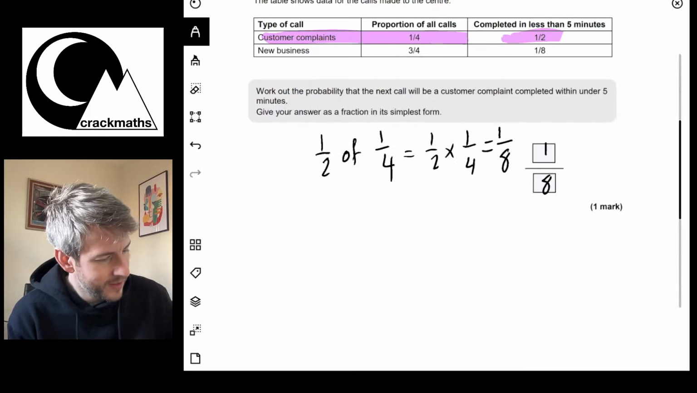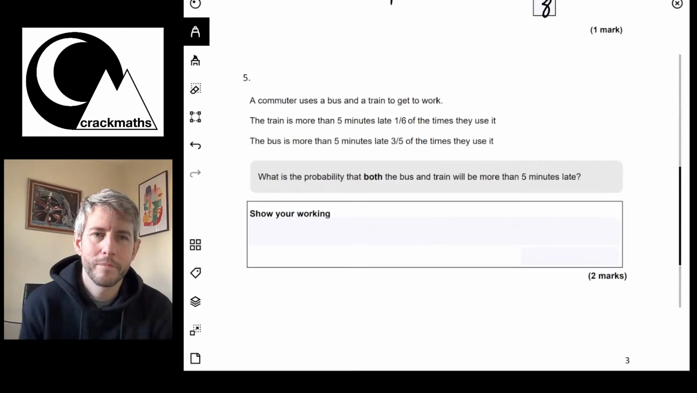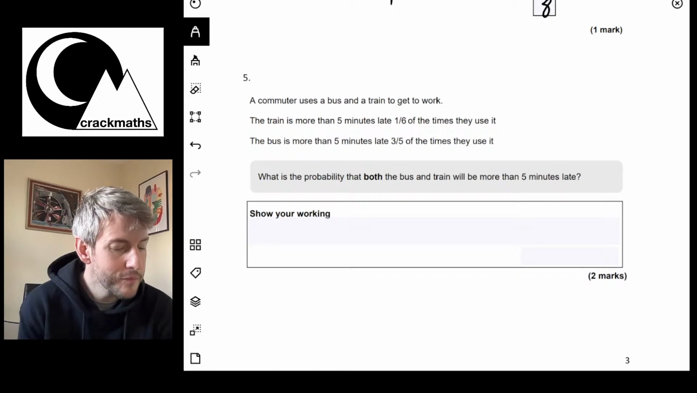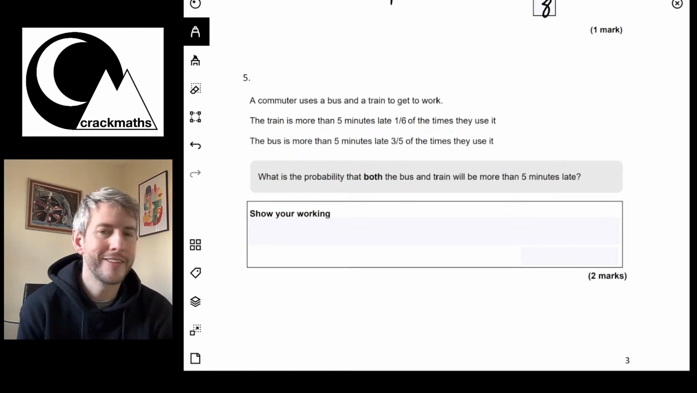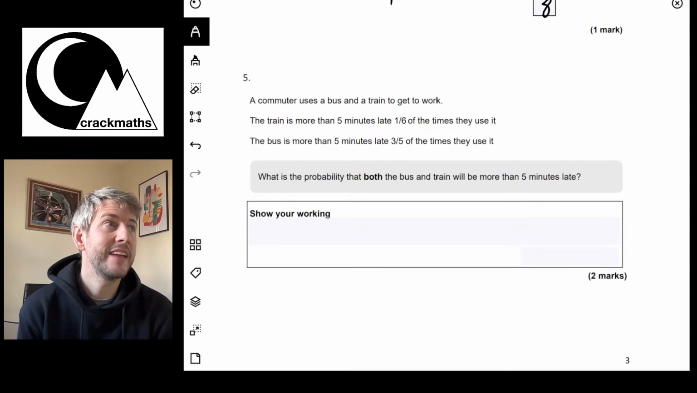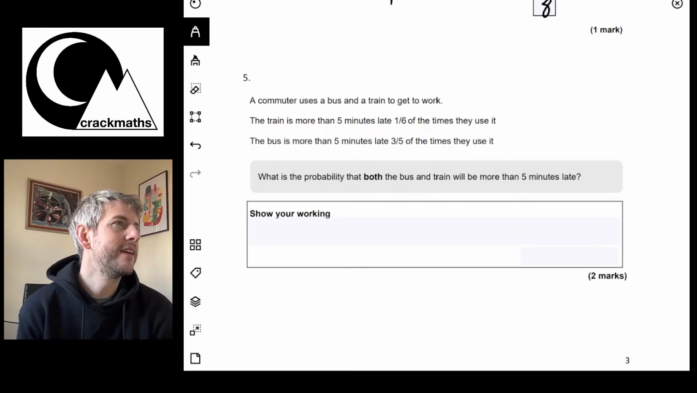Let me scroll. Okay, here we go. We've got question 5. Okay, so question 5 says, a commuter uses a bus and a train to get to work. The train is more than 5 minutes late 1/6 of the time. The bus is more than 5 minutes late 3/5 of the time. Okay, what is the probability that both the bus and the train will be more than 5 minutes late?